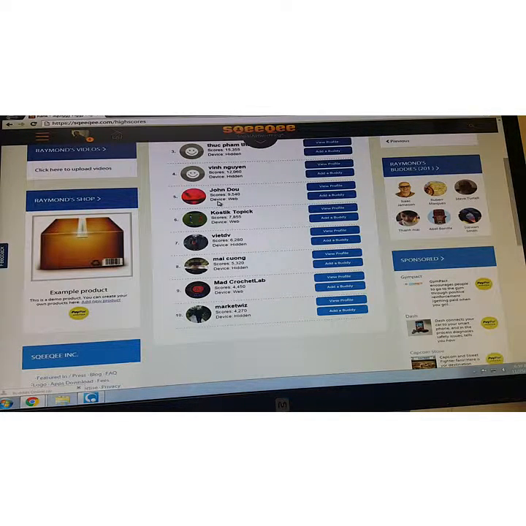Or if you don't want anyone to know what your trick is, what your secret is, you can have it hidden, and it'll say hidden, just like this person has it right here. And to the right of that, the same exact thing. You can view the profile, or you can add them as a buddy. If you want to do either of those, you don't need to go back and search for them on the search bars or try to find them elsewhere. You can do it right here, view the profile, you can add them as a buddy, and boom, it's done.